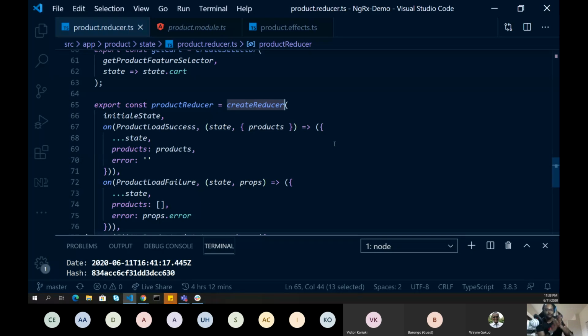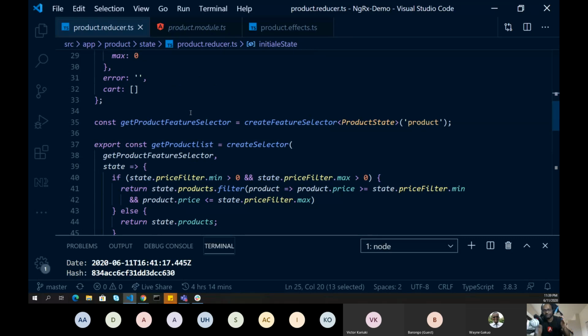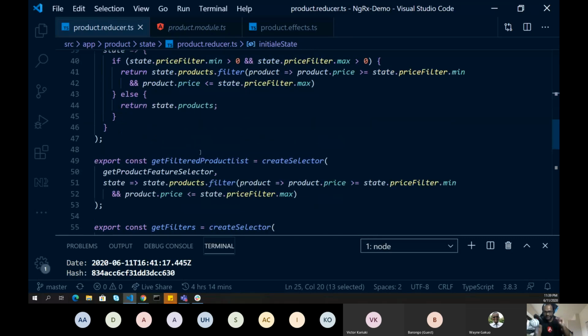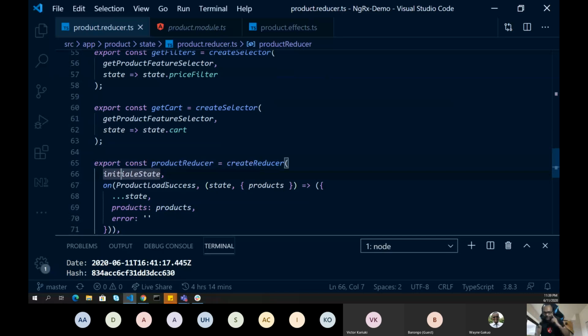To create a reducer, we have a function called createReducer. What createReducer does is it takes an initial state. So this is the initial state which we have defined here. Whenever someone tries to access this particular store for the first time, the initial state will be returned.